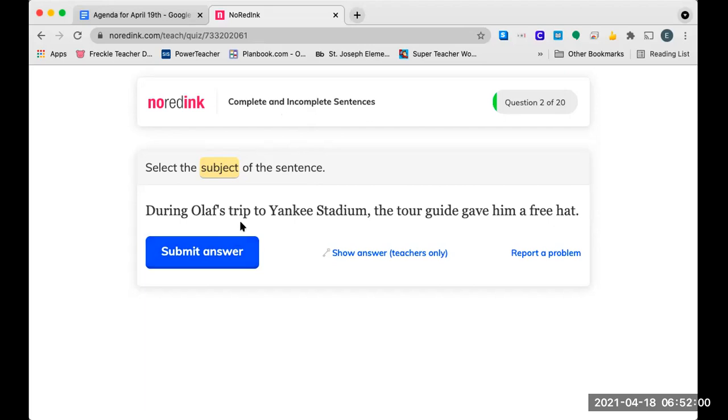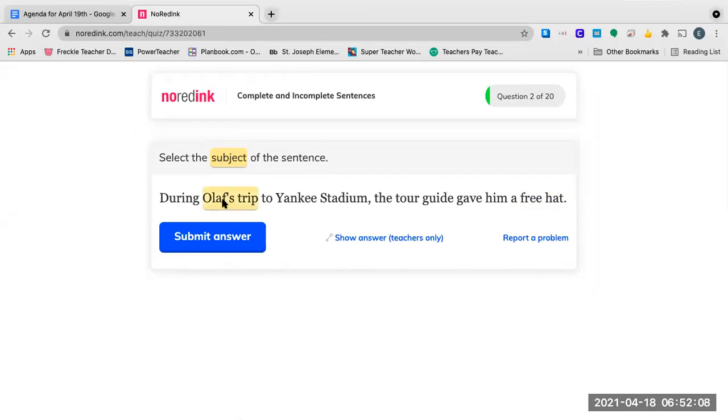During Olaf's trip to Yankee Stadium, the tour guide gave him a free hat. Now, it's about Olaf, right? But let's take it a little bit deeper. During Olaf's trip to Yankee Stadium, comma, the tour guide gave him a free hat. Well, gave is a verb, right? Gave is a verb, and that is an action verb, right? A verb is something that you do. So the tour guide gave him a free hat.